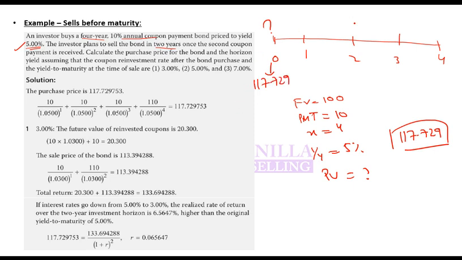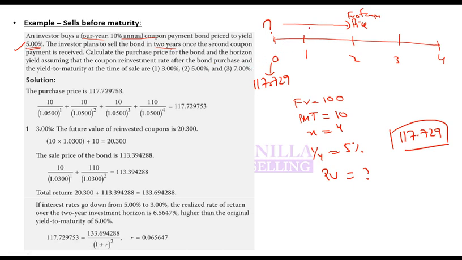So that means today you have bought it for 117.729. Now at the end of second year you will sell it. If you sell it at the end of second year, you calculate future value of coupons at second year. You calculate price at the end of second year, and price at the end of second year will be present value of remaining cash flows, and you add them up. That will be total future value. You take total future value and you take the value at which you bought the bond, and that will give you the rate of return for these 2 years, and that actual return is known as horizon yield.